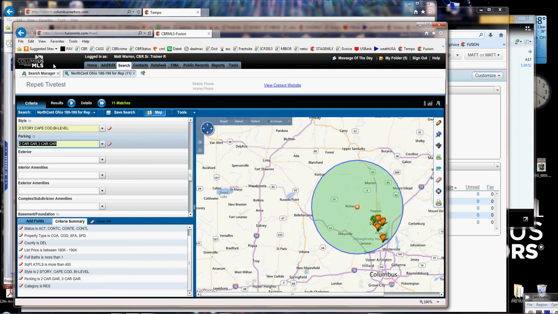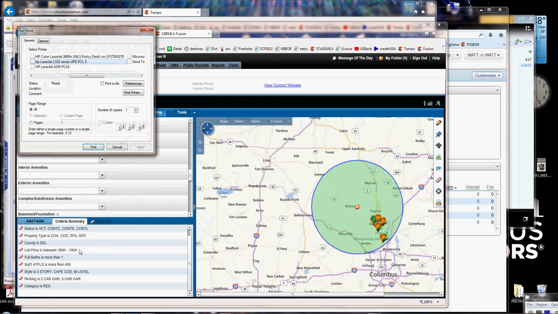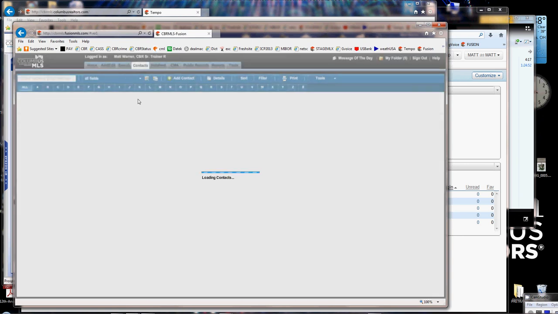So if I go up to File, Print right now, what it's going to do is print what's on the screen. Now if you have a PDF printer installed like I do right here, it's called Cute PDF. It's just a free PDF printer. You can also just send it to your printer and make a printed copy of this. It's important that when you print, or if you create a PDF of it, that you name it in such a way that you know this was attached to this contact, repetitive test, and what search it is.